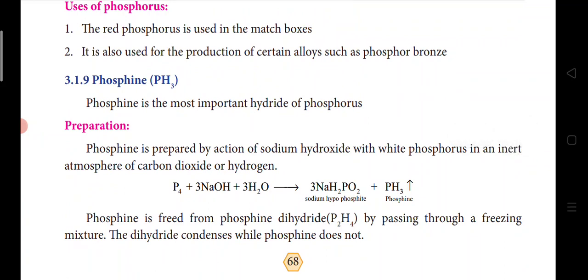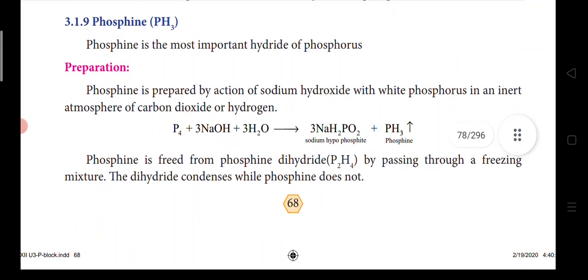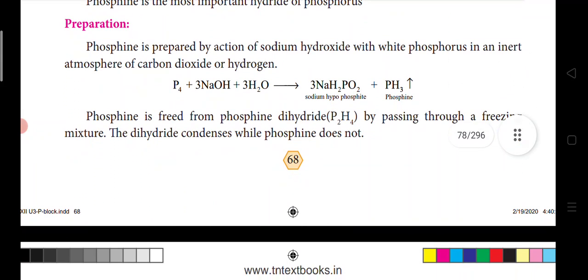Next is phosphine. Phosphine is the most important hydride of phosphorus. PH3 is phosphine. It can be prepared by the action of sodium hydroxide with white phosphorus in the inert atmosphere of carbon dioxide or hydrogen. So phosphorus reacts with alkali in carbon dioxide or hydrogen, and we will get sodium hypophosphite and phosphine.